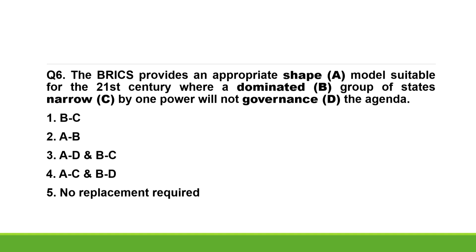On reading the sentence carefully, it is obvious that A and D and B and C must be interchanged in order to make the sentence grammatically and contextually correct. Hence, option 3 is the right answer. The correct sentence after interchanging the words should be: the BRICS provides an appropriate governance model suitable for the 21st century where a narrow group of states dominated by one power will not shape the agenda.